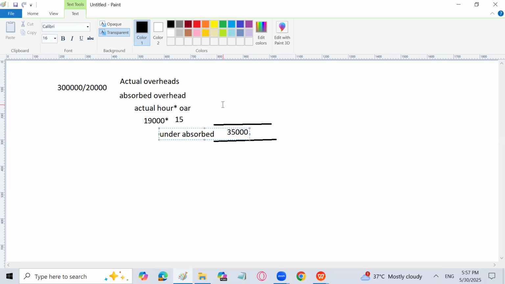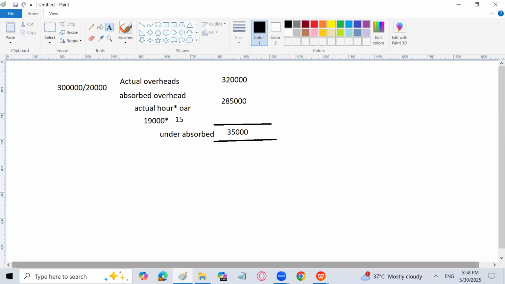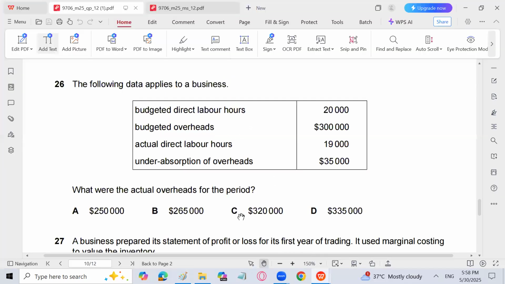So what is the amount of absorbed overhead cost? Actual hours 19,000 into 15. Let me calculate it. That is 2,85,000. Now, as it is under absorbed, it means that the actual overhead costs are higher than the absorbed overhead cost by 35,000. So the actual overhead cost is going to be 35,000 plus 2,85,000, that is 3,20,000. C is the answer.